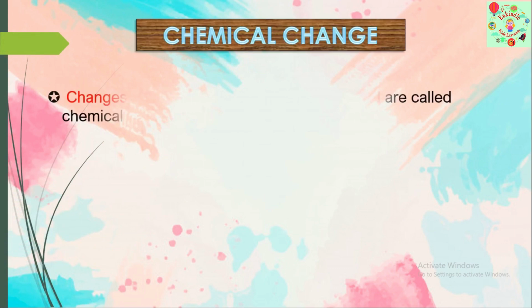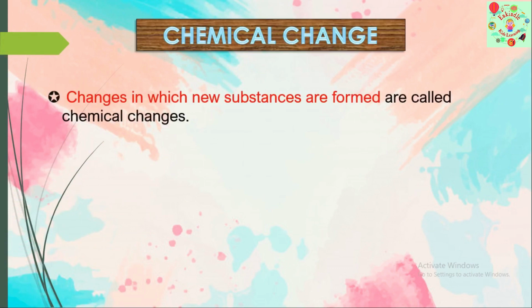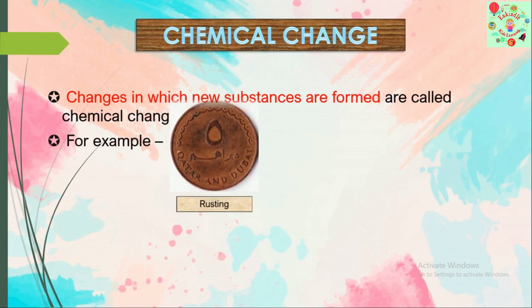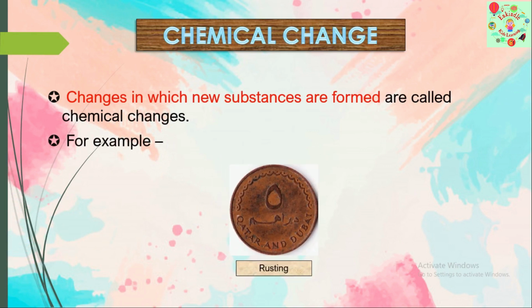What about chemical change? Changes in which new substances are formed are called chemical changes. For example, rusting. Here you can see this coin getting rusted, isn't it? What happens? The new substance is formed. So we came to know the different types of changes.